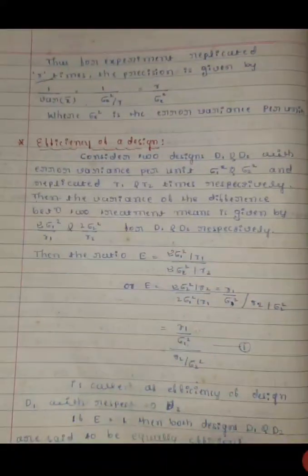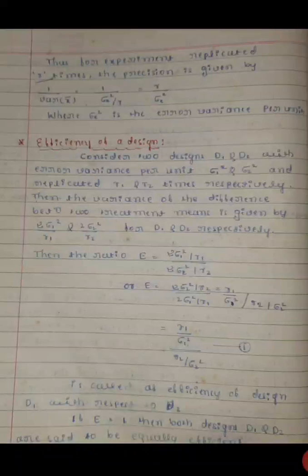Thus, for an experiment replicated r times, the precision is given by 1 upon variance of x bar, that is equal to r divided by sigma square, where sigma square is the error variance per unit.